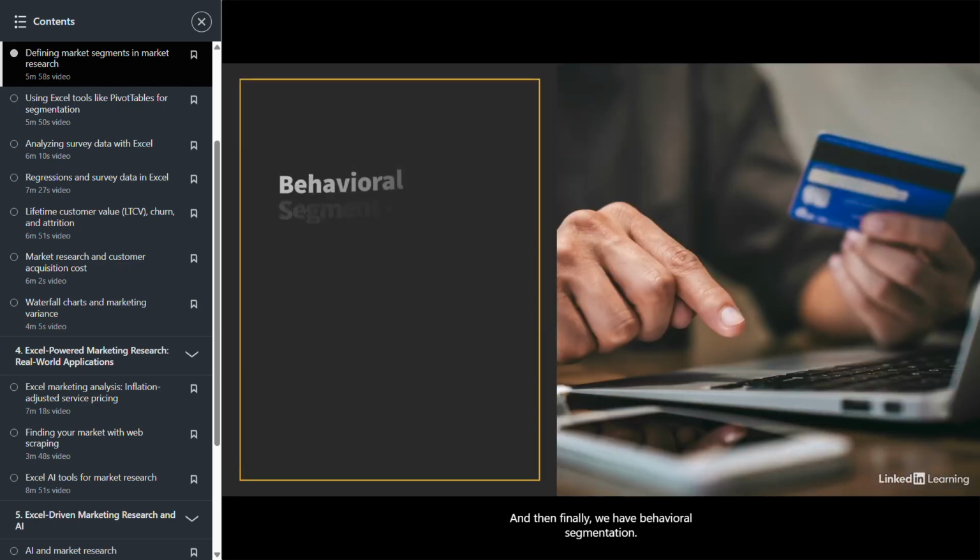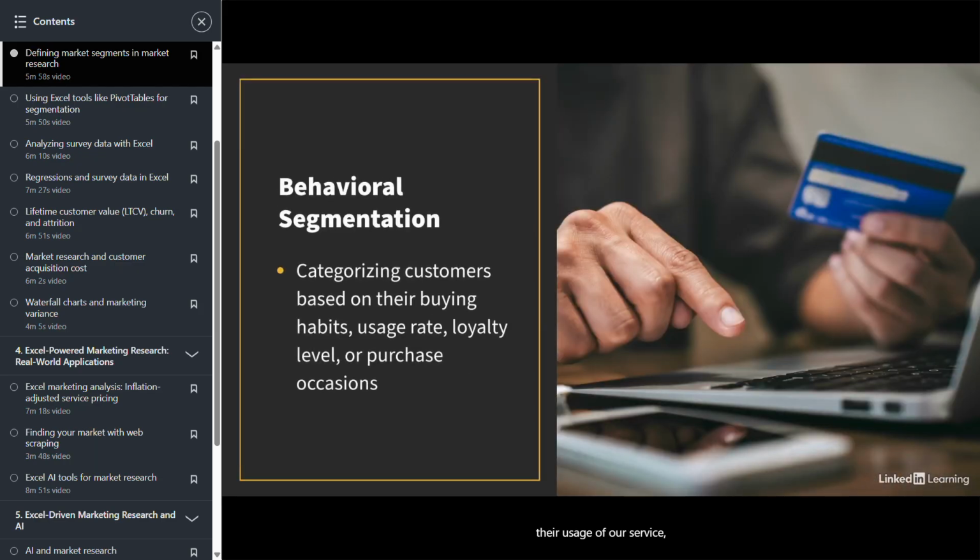And then finally, we have behavioral segmentation. Here we're categorizing customers based on their buying habits with us, their usage of our service, data that we can observe directly and influences how they interact with our business.